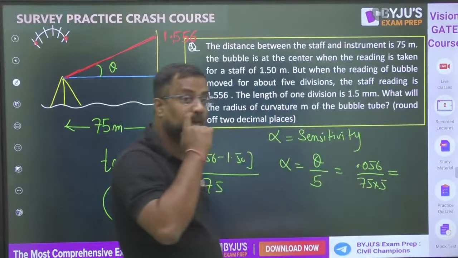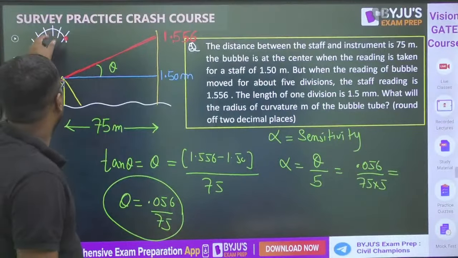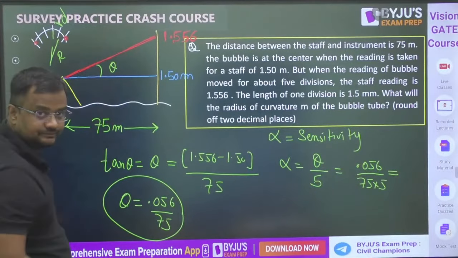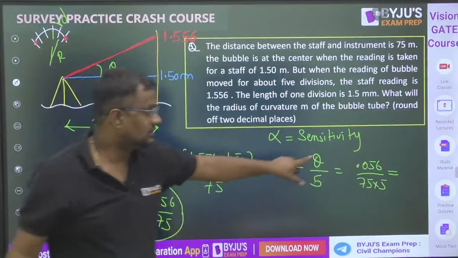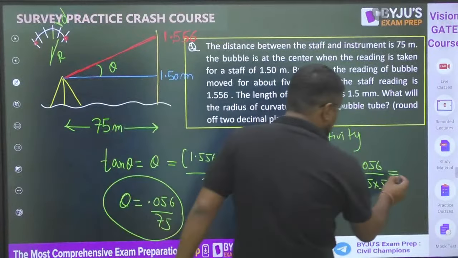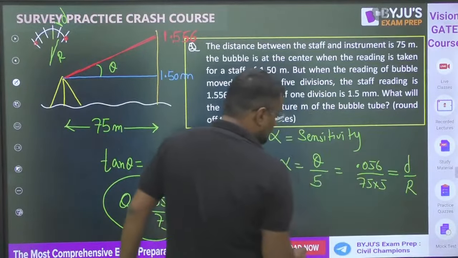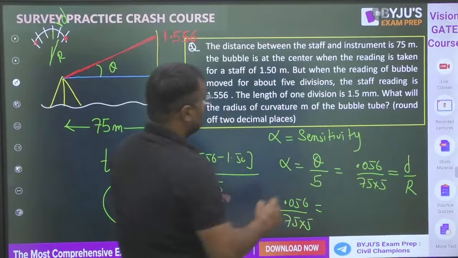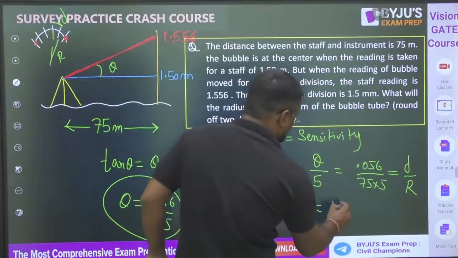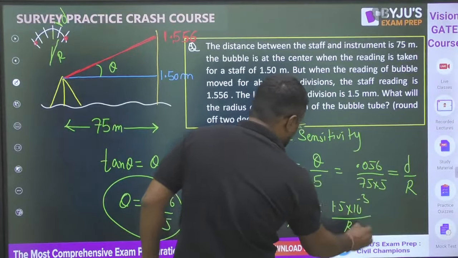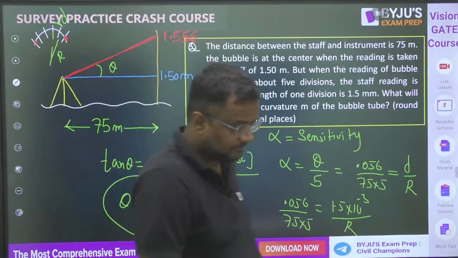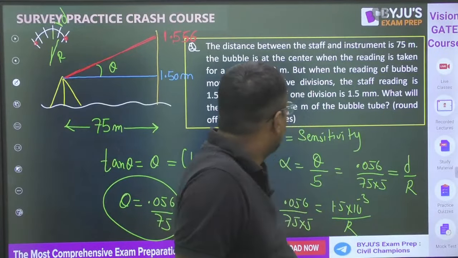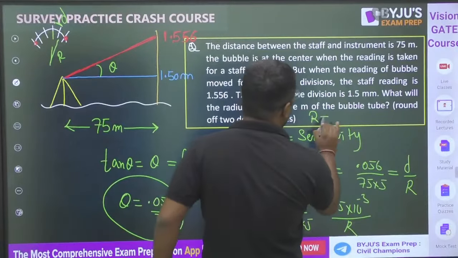And what is sensitivity? This length d, and the angle is d upon r. This is also in radian, so there also I am not multiplying by 206265. This sensitivity is d by r. So 0.056 by 75 into 5. What is d? Length of one division, 1.5 mm, in meters it will be like this, divided by r. So what is the value of r? 10.04 meter. This is a perfect question, guys.